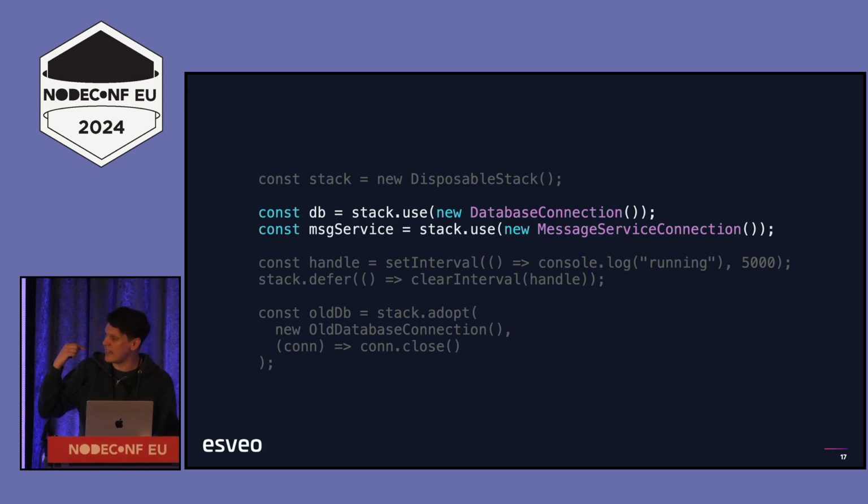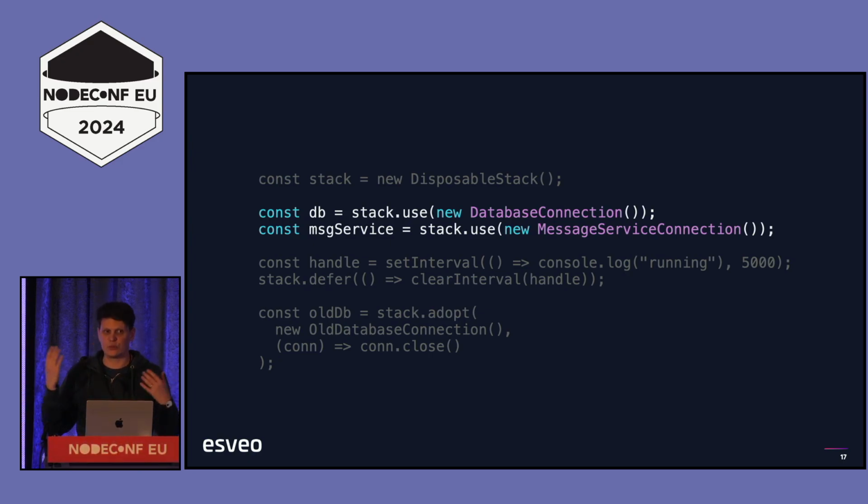Instead, we say we want this resource to be managed by the stack, which means that when the stack gets disposed of, the resource will also get disposed of. And again, it's literally called a stack. We have the same stack effect where the first thing that we add into it will be the last thing to get cleaned up.